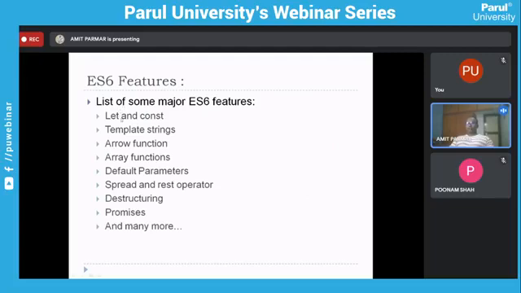This list is actually long, around 40 plus new features were introduced, but these are some important ones, and basically some which you can understand at this stage, I must say, right? Once you are a good JavaScript developer, it will be very easy for you to understand all the ES6 features, and you can use them. But some of them are very useful, and if you know these particular ES6 features, you will see that there are many opportunities.